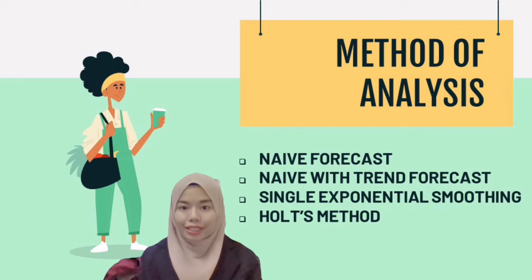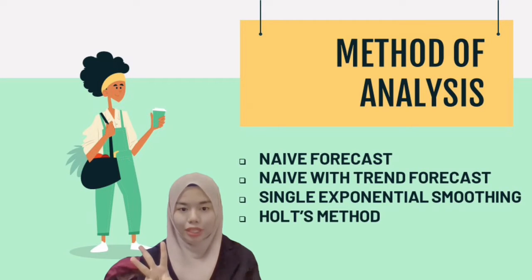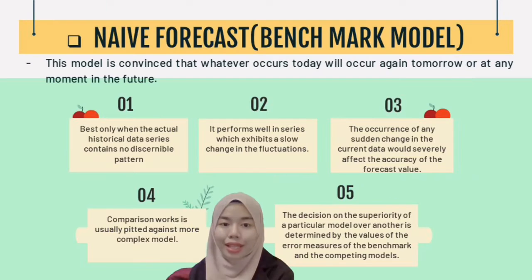Methods of analysis that we will use in this project are naive forecast, naive with trend forecast, single exponential smoothing, and the Holt method. Naive forecast is a benchmark model. This model is convinced that whatever occurs today will occur again tomorrow or at any moment in the future. However, this model works best only when the actual historical data series contains no discernible pattern, that is, in series which exhibits a slow change whether in trend or fluctuation.